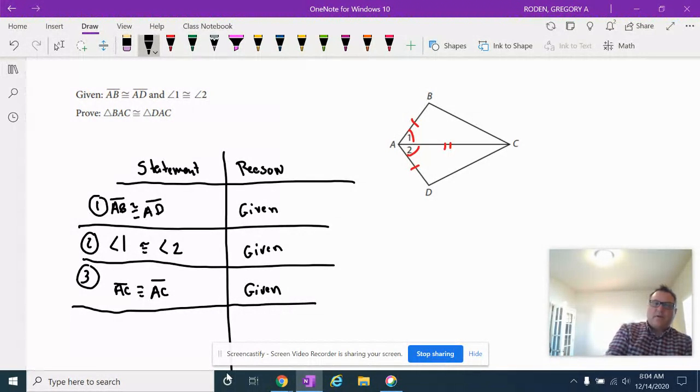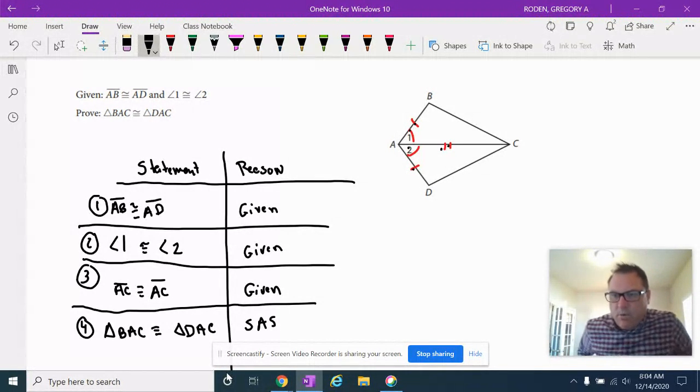So I think we're ready to make a triangle congruent statement here. So now I can say that triangle BAC is congruent to triangle DAC because of side angle side. And we're done. Okay, hopefully that one was pretty doable, pretty easy, right? I don't mean to make light of it, sometimes these are harder for certain people than others. It's just kind of a new way of thinking, right?